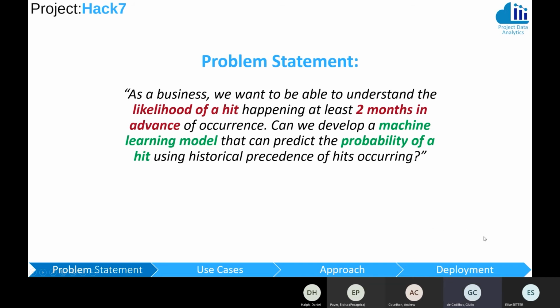So the problem is, what is the likelihood of a hit? And we want to know 2 months in advance. A hit for a business is defined as the project essentially being unprofitable. And we're going to find that out using a machine learning model that uses data from previous projects.